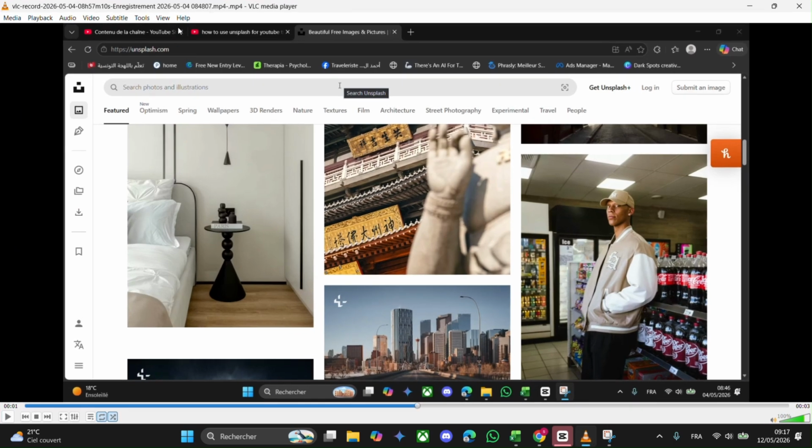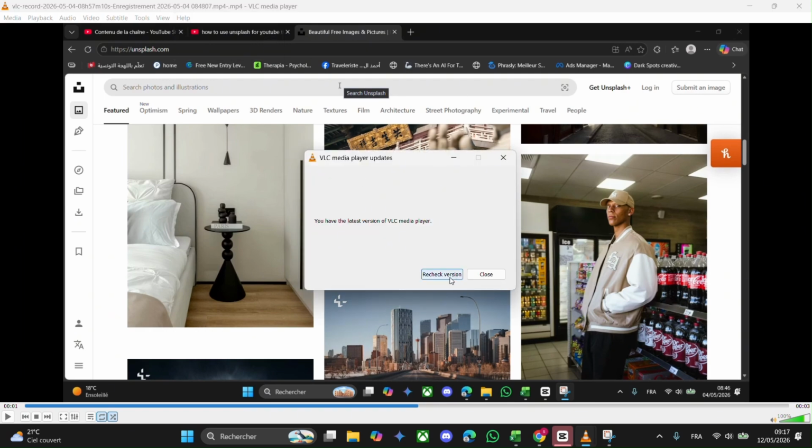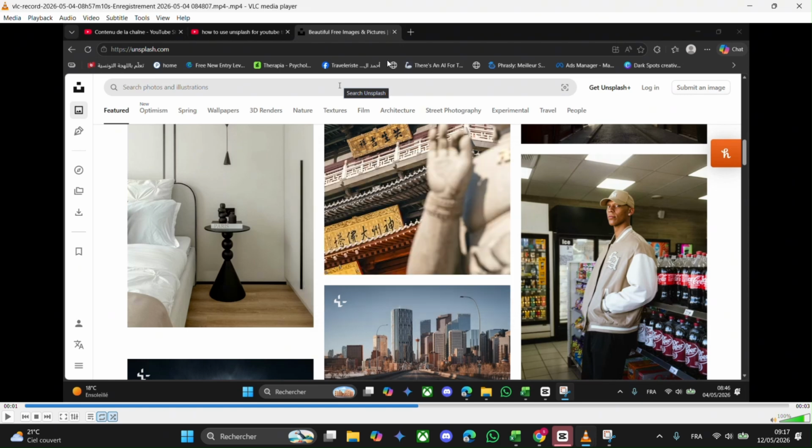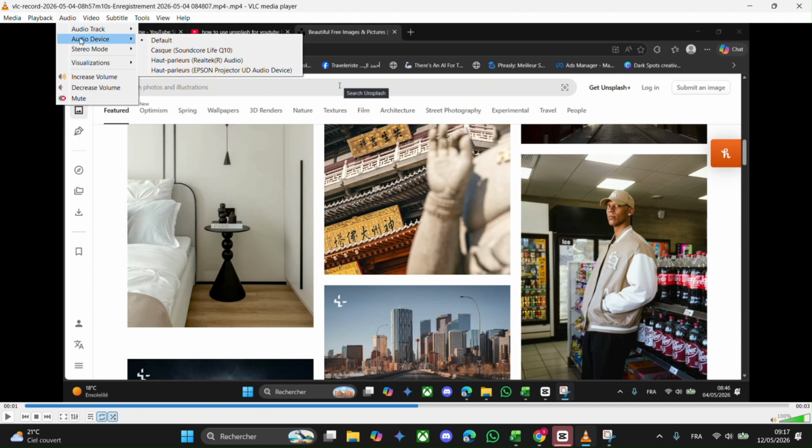Open VLC Media player and head over to the Help on the top bar. Click check for updates, and this will fix the update version of your VLC Media player. Head over to Audio and head over to Audio Device.